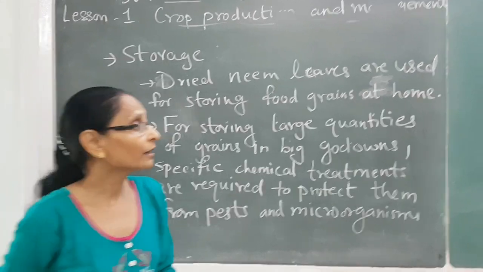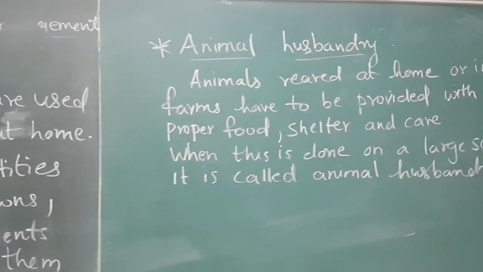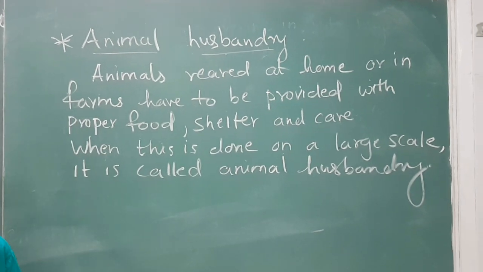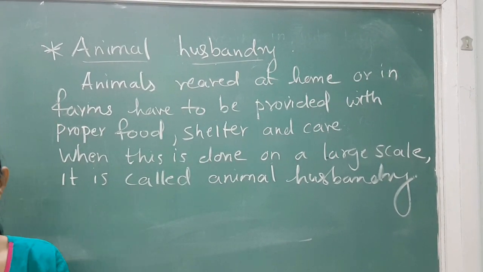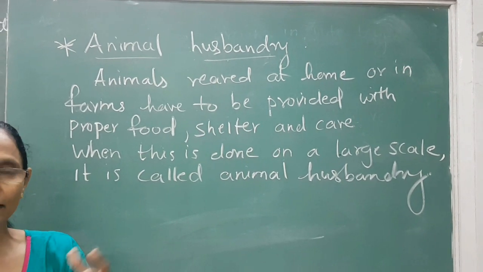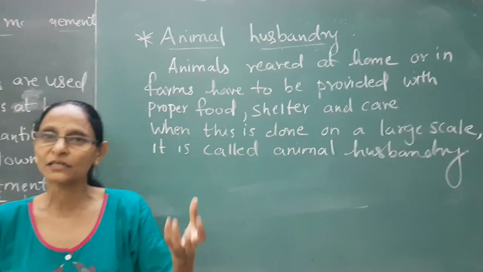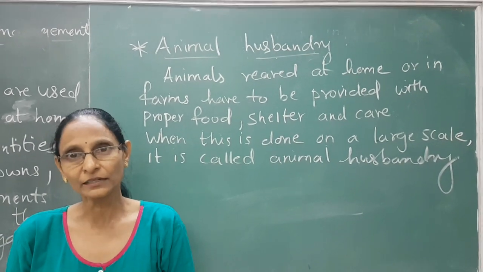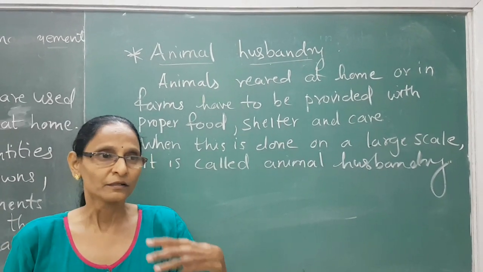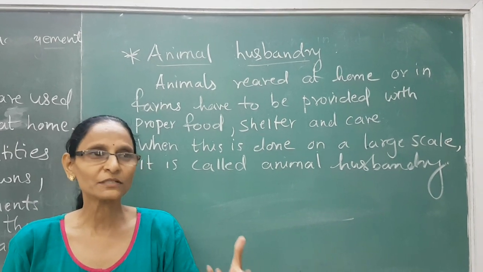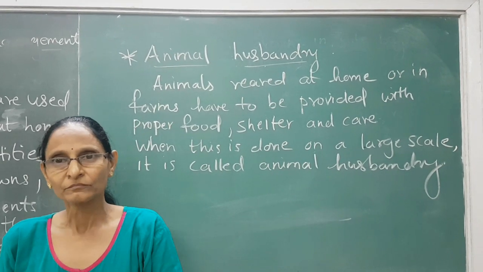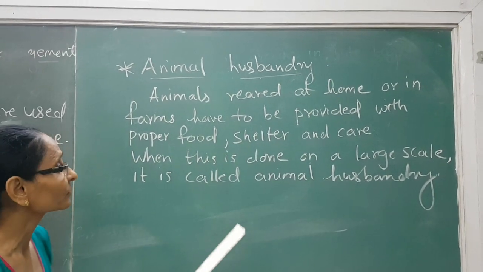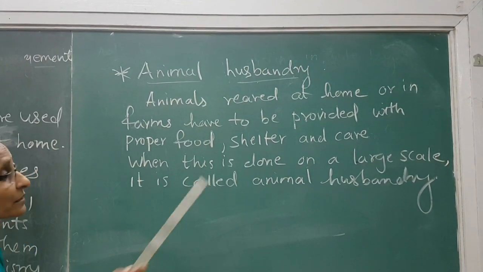Clear? Now, what is animal husbandry? People eat plants as their food. Some people even eat animals as their food. Like in coastal areas, people staying in coastal areas, their main food is fish. Clear? So animals have to be reared at a farm or even at your home. Poultry is there. So different rearing of animals is there.